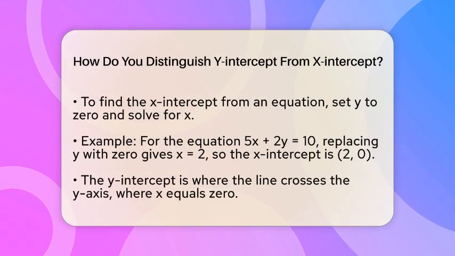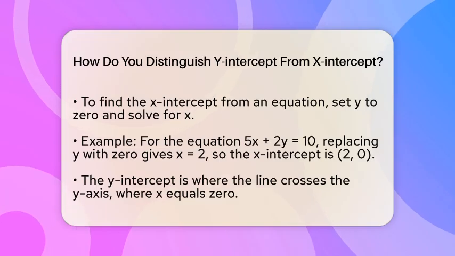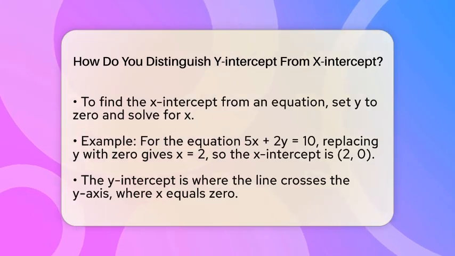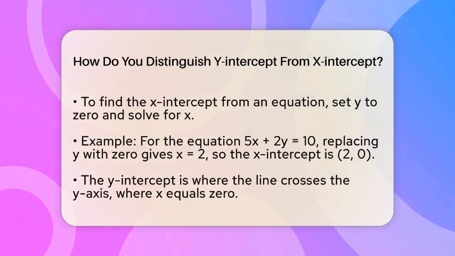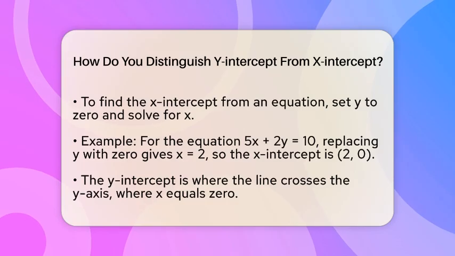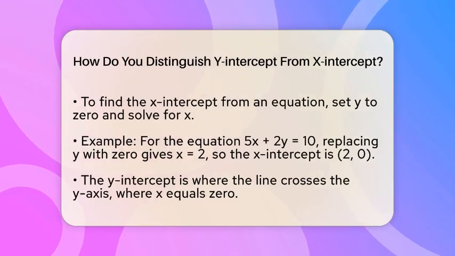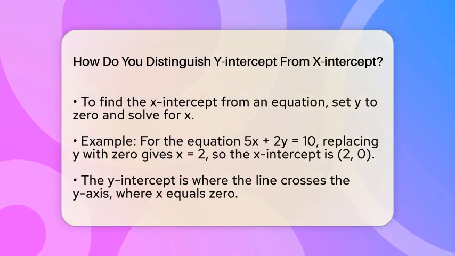For example, if the equation is 5 times x plus 2 times y equals 10, you replace y with 0. 5x plus 2 times 0 equals 10. That simplifies to 5x equals 10, so x equals 2. So the x-intercept is at (2, 0).